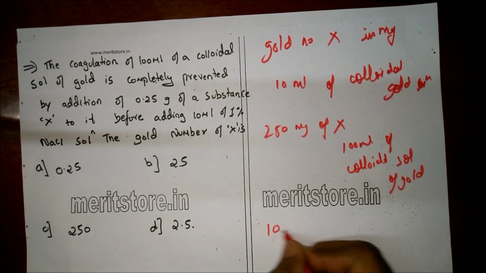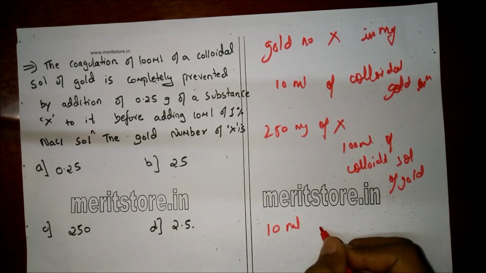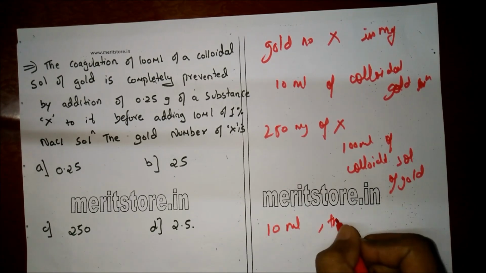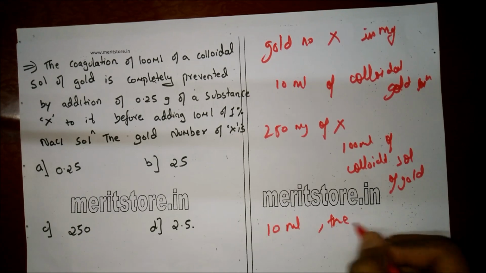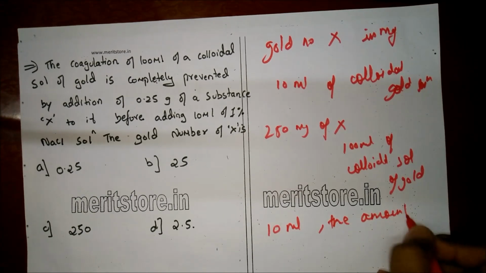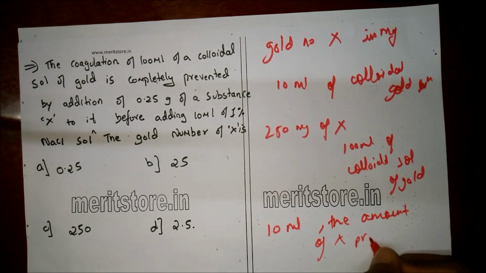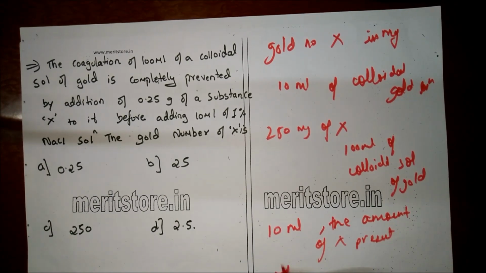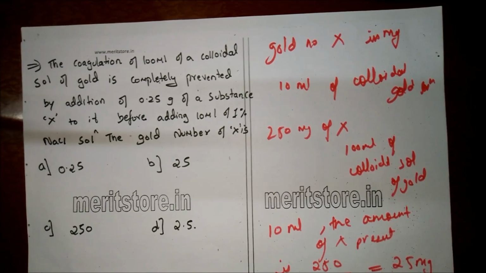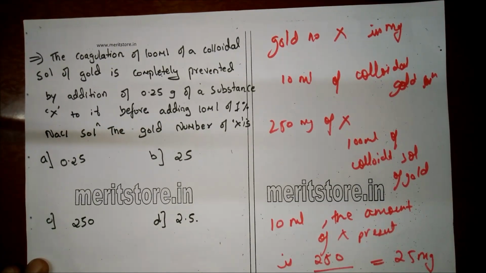Hence, in 10 ml the amount of X present is 250 upon 10, which will be equal to 25 mg, which is the gold number of X. Therefore, the correct answer is option B.